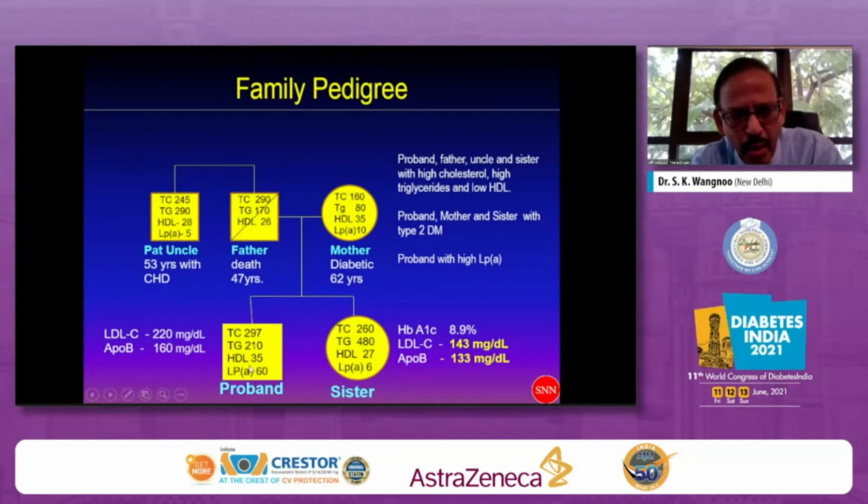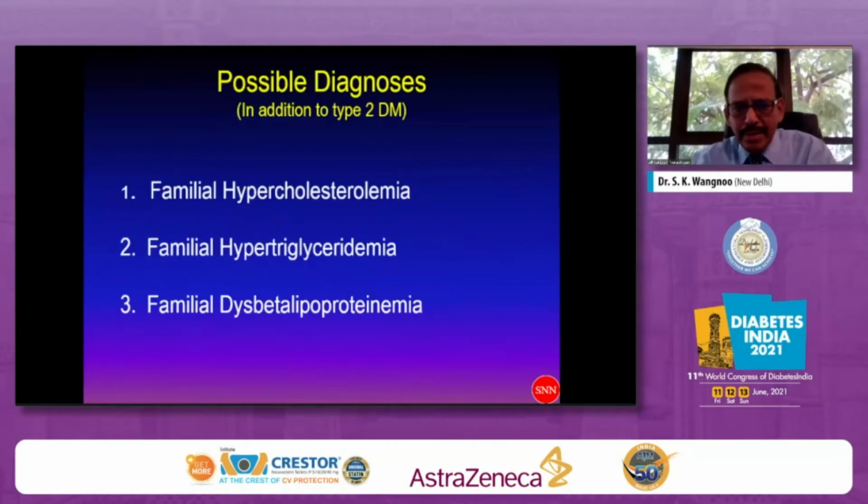Having seen this, let me also tell you that the proband, our patient, in addition to the LDL cholesterol, also has a very high ApoB. I think this family pedigree has given me a lot of diagnoses in my mind. One, can this be a case of familial hypercholesterolemia over and above type 2 diabetes? Number two, familial hypertriglyceridemia. Number three, familial dyslipidemia.